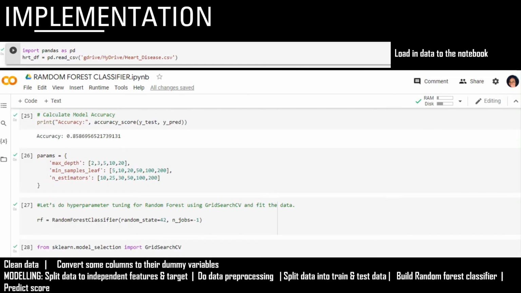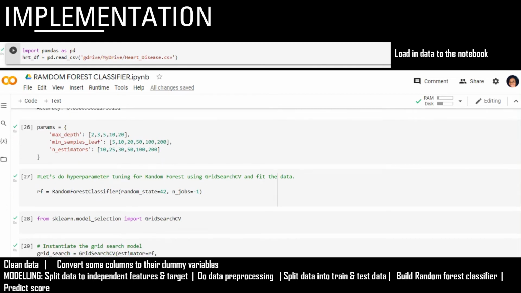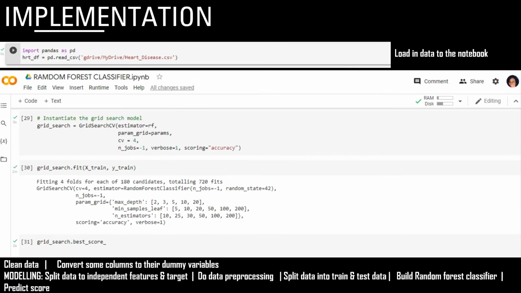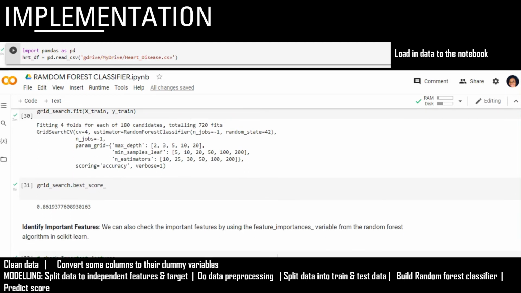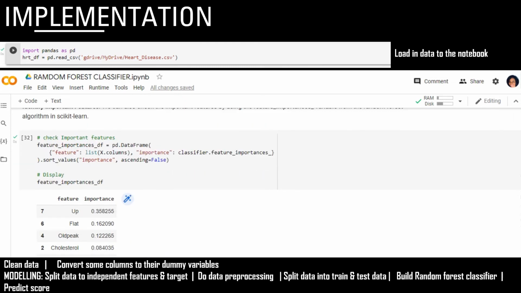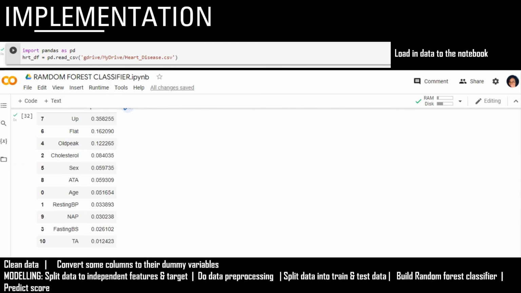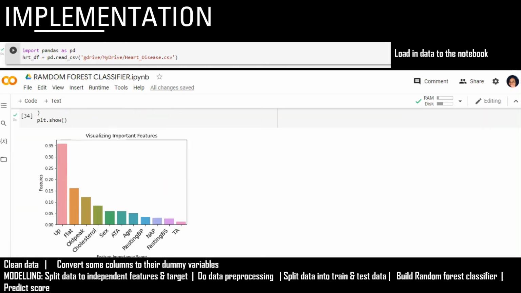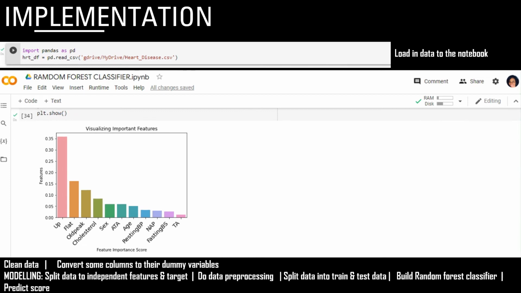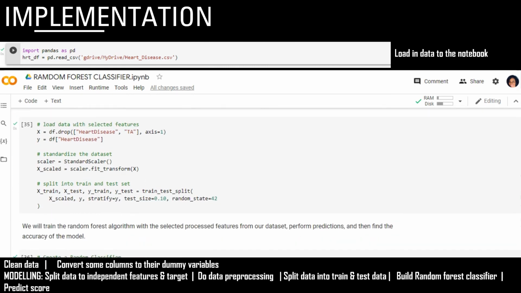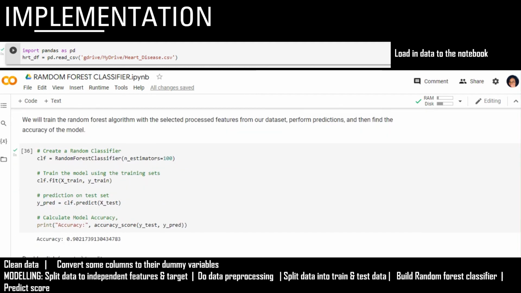So I did some hyperparameter tuning with RandomizedSearchCV, imported from sklearn model selection, and I specified my hyperparameters and it selected the best score, which is about 86%. I also used the feature importance variable to check for the least important feature, which is TA here. As you can see, it's TA here. Here's the data visualization of the important features, and the least important feature is still TA in the visualization. Now I had to drop TA and I did my modeling all over again, and I got an accuracy of 90%.